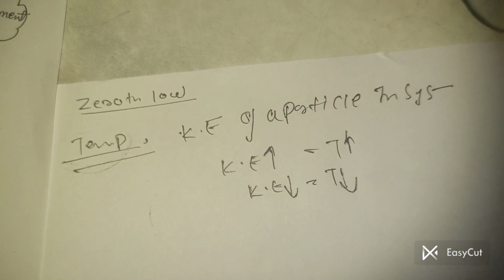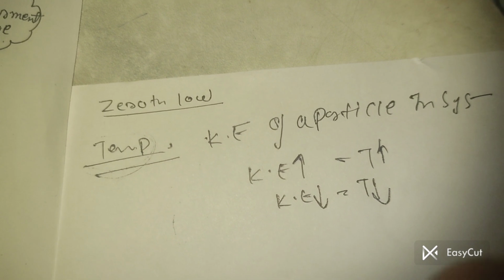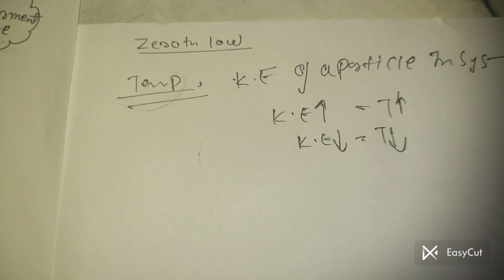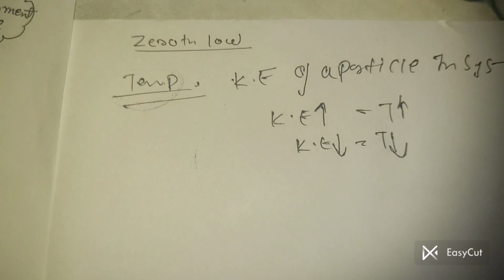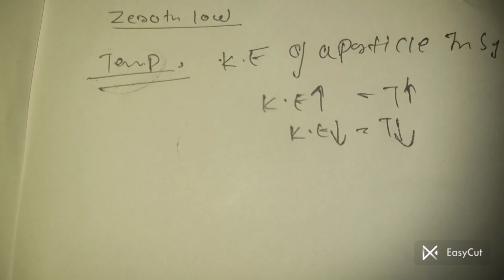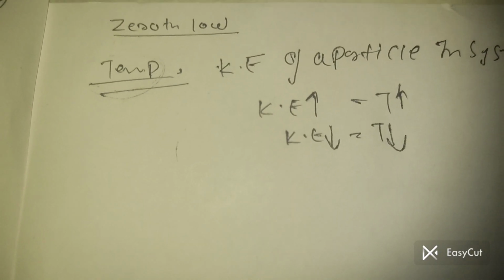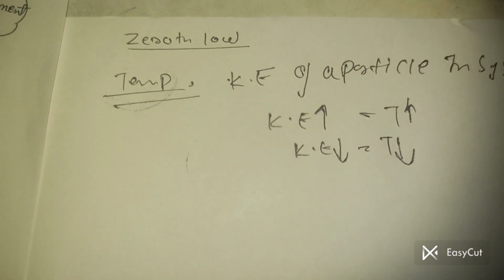After some time, I feel some temperature on it, some heat, and heat is a different thing. Likewise, when you rub two pens or rub a pen with your palm, you feel the temperature increase.